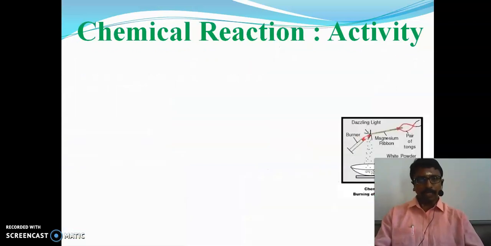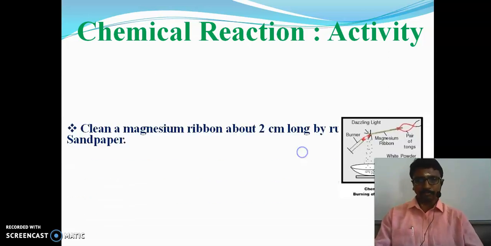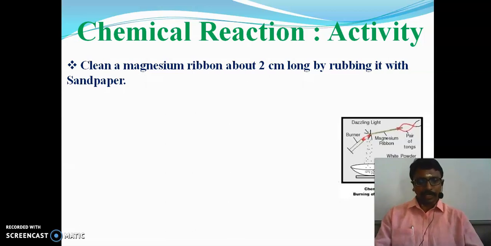And next, we can do one activity. So in the activity, you will understand what is meant by chemical reactions. Clearly, you just take a clean magnesium ribbon. You have to take a magnesium ribbon about 2 cm long and rub it with sandpaper, because some sticky layer will be there on the magnesium ribbon. We have to clean that magnesium ribbon, so that's why we have to rub the magnesium ribbon with sandpaper.